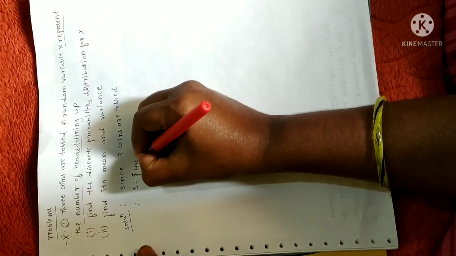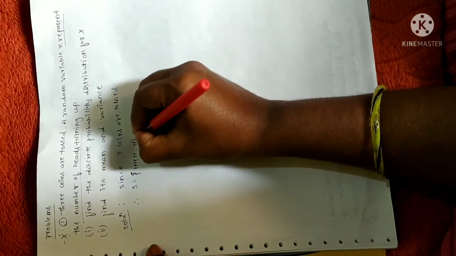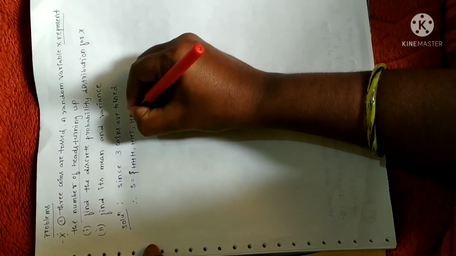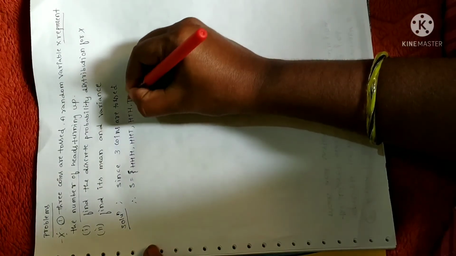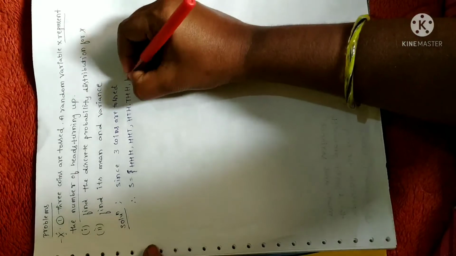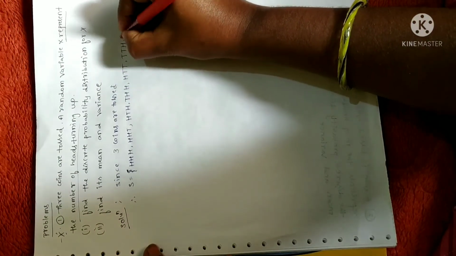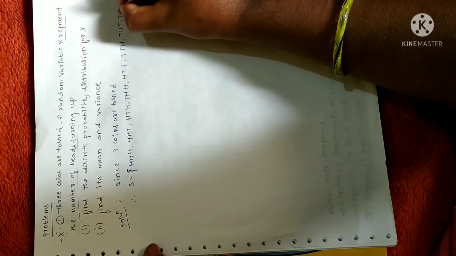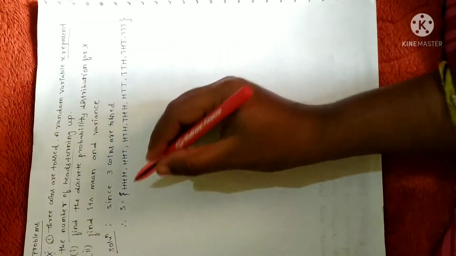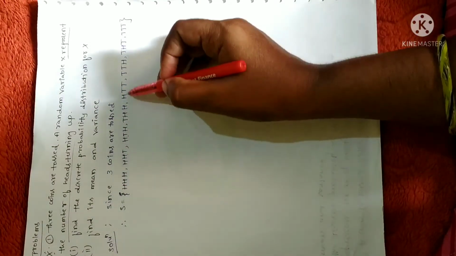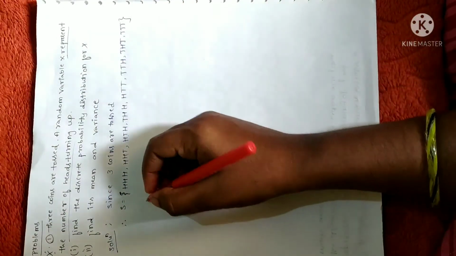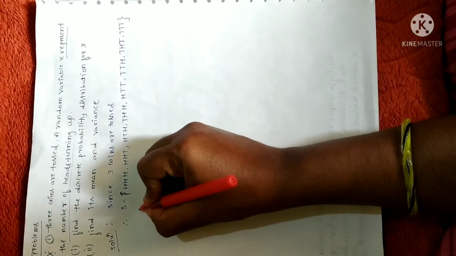I am just copying the same: HHH, HHT, HTH, HTT, THH, THT, TTH, TTT. So these are the possible outcomes, that is the sample space: 1, 2, 3, 4, 5, 6, 7, 8. Fine.